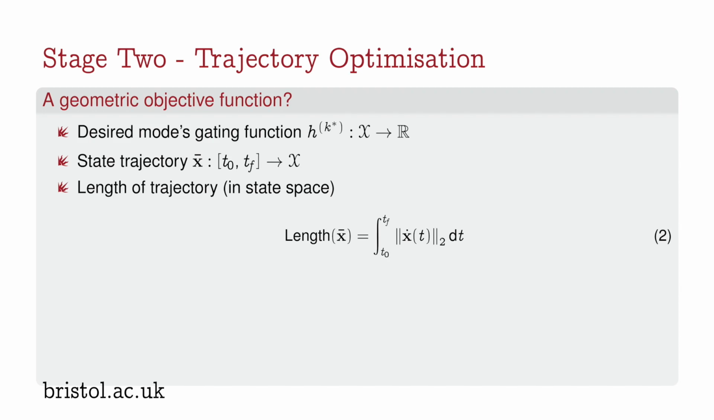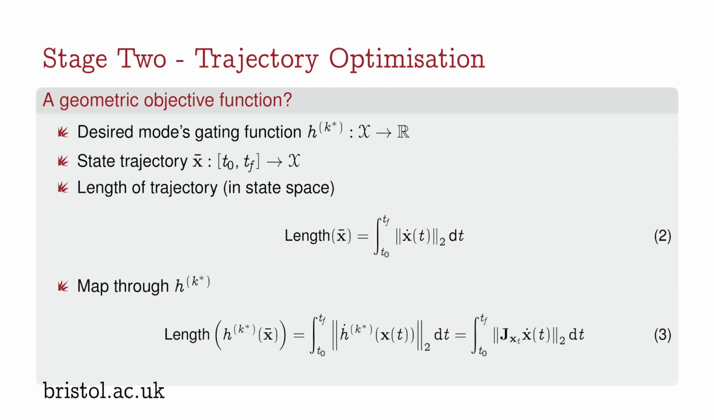However, we are not directly interested in the length of our trajectory in the state space. We are interested in its length on the manifold parameterized by the gating function. So let's simply map our trajectory through the function and follow the same approach. So here we have the derivative of our function with respect to time. And we exploit the chain rule, and we take the derivative of our function with respect to its input, the Jacobian, and then we take the derivative of our input with respect to time.